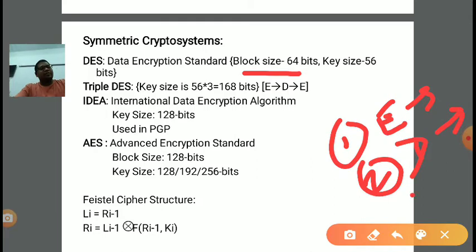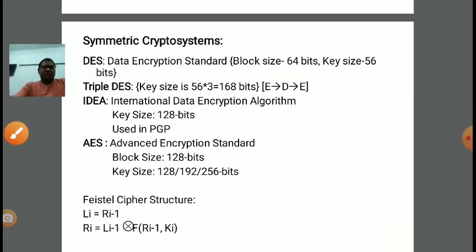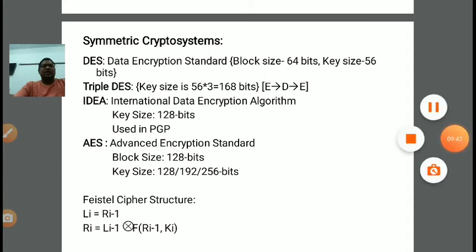And on whatever output comes, we apply encryption again, right? So here the block size will be 64 only, but the key size will be triple the DES key size. In DES the key size is 56, in triple DES it will be 3 times 56, which means 168 bits. So the block size is 64 bits and the key size will be 168 bits in case of triple DES, right?